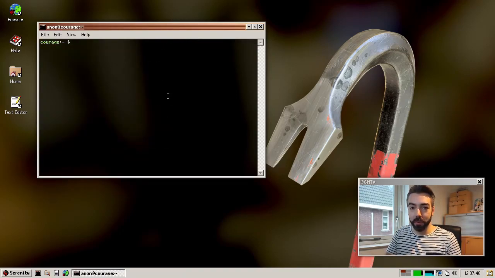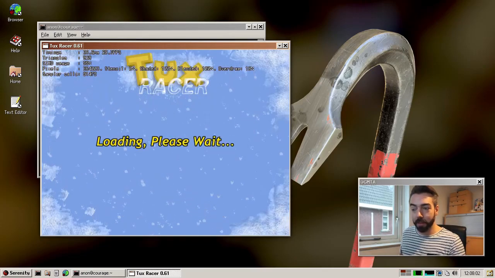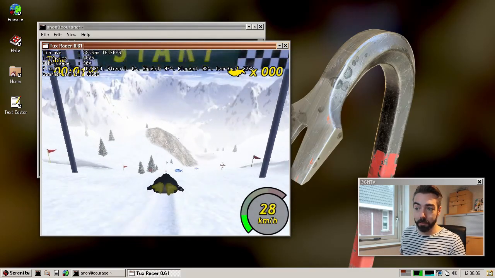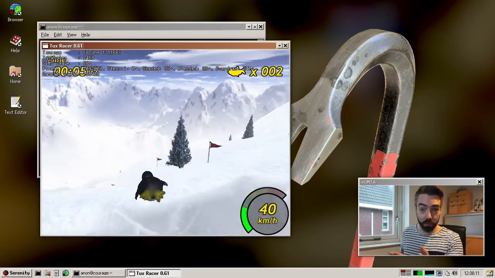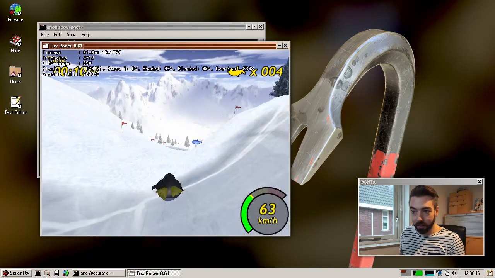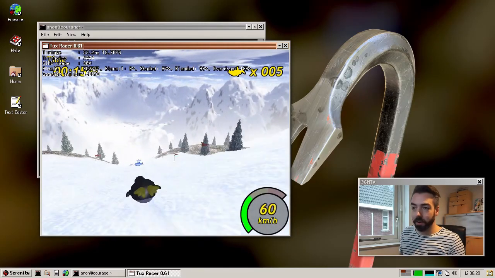So the second thing I'd like to show you is TuxRacer. So late last year we ended up with TuxRacer being playable, but visually it wasn't all there. So the things that were missing mainly were the textures on the ground and lighting. Well, in January we made sure that both of these things are now working. I worked on texture coordinate generation, which was the thing that was missing in order for the textures on the ground to be rendered. And Jesse did some work on lighting, and as you can see on Tux himself, he has some nice ambient and juicy specular lighting.